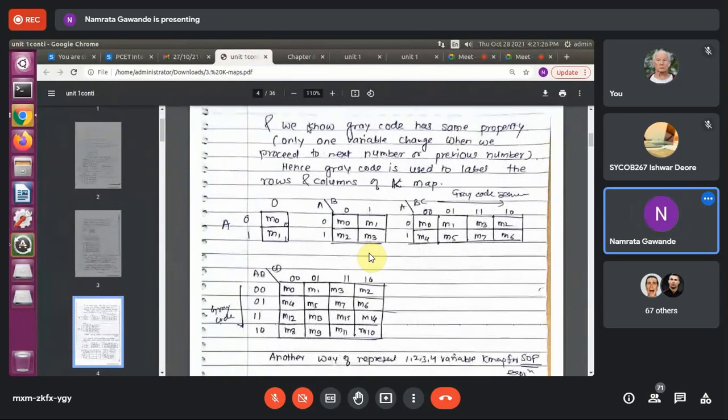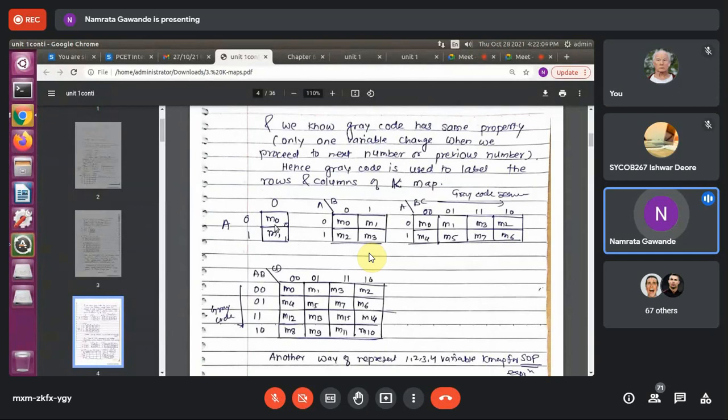Now, here the gray code property is used. We know gray code has a property: only one variable changes when we proceed to the next number. Gray code property is also used in the truth table. If we change from one to another, there should be only one bit change, meaning one variable change. When we proceed to the next number from the previous number, there should be only one variable change. That is the property of the gray code, and here it is used in the K-map. Hence, gray code is used to label the rows and columns of the K-map.